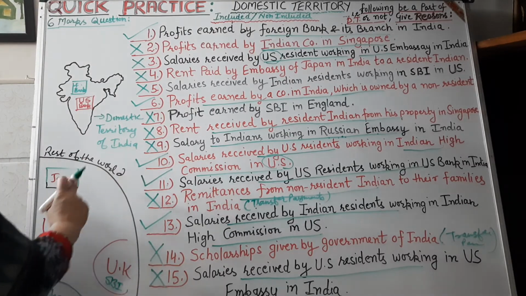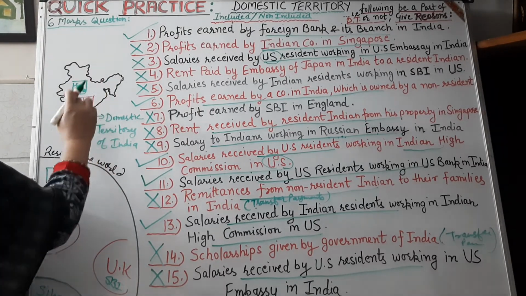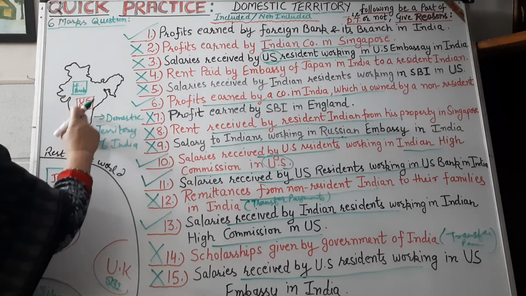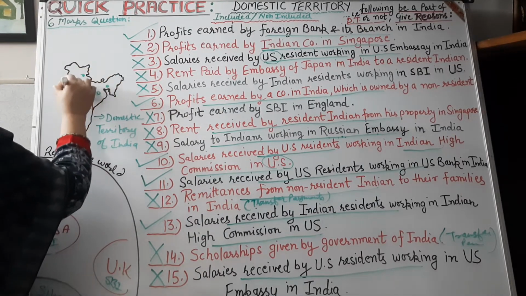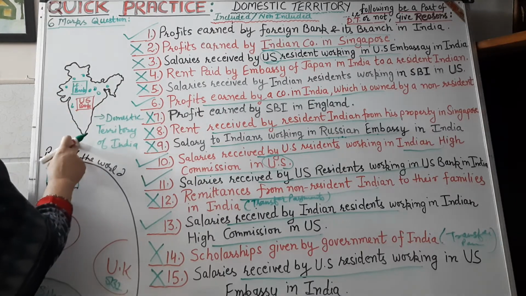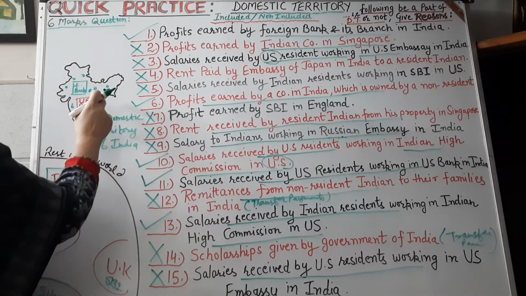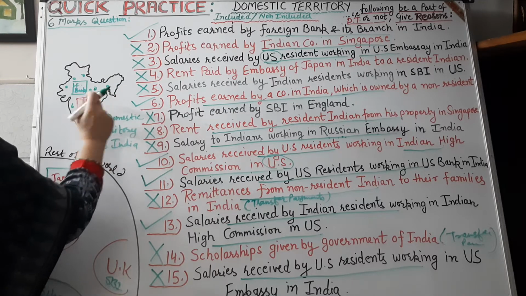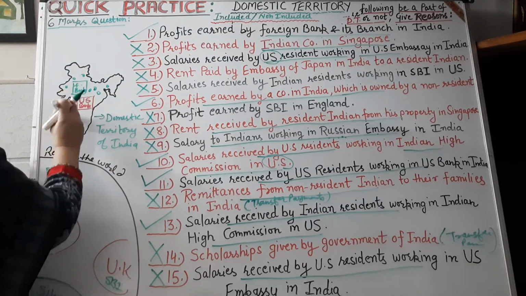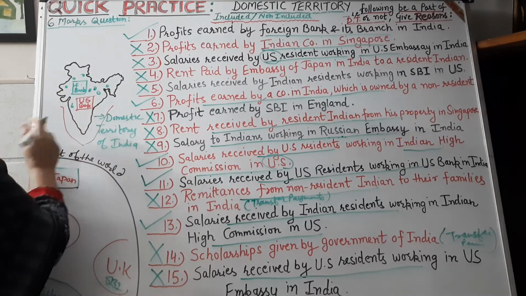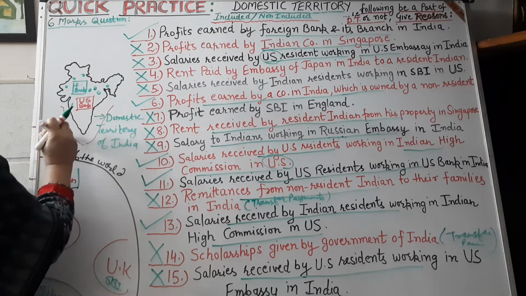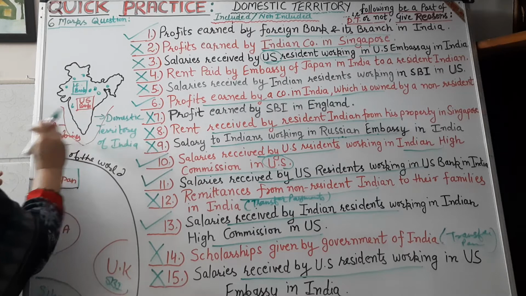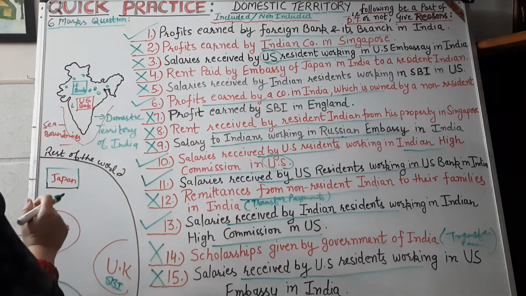So in this way we can make a difference, once again, anything which is produced within the domestic territory of India. The domestic territory also includes sea boundaries. That would be a part of India's domestic income.